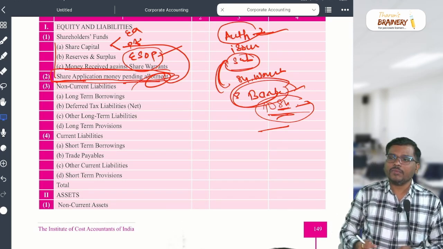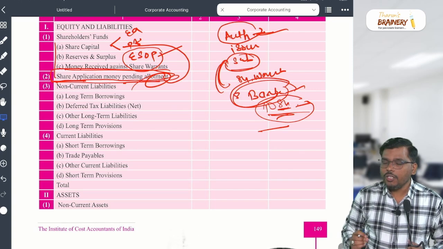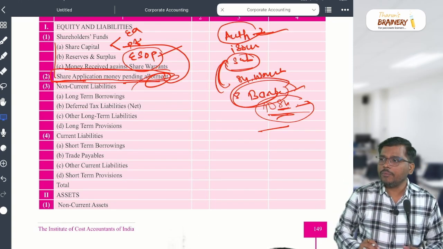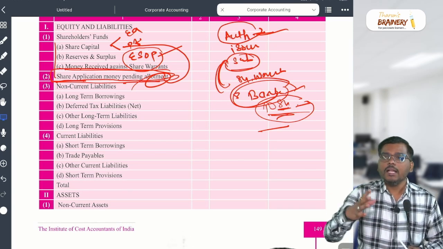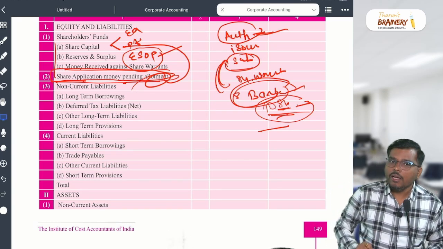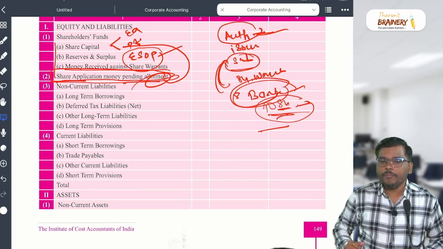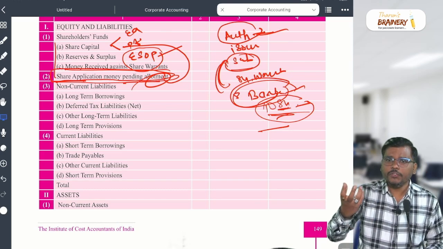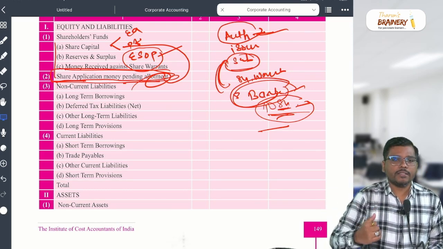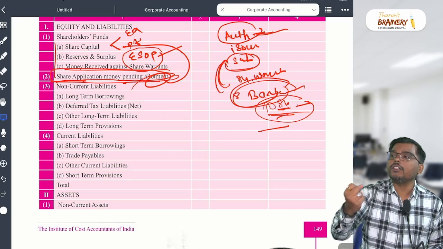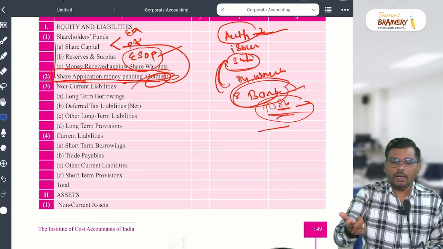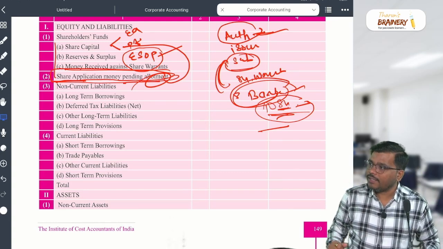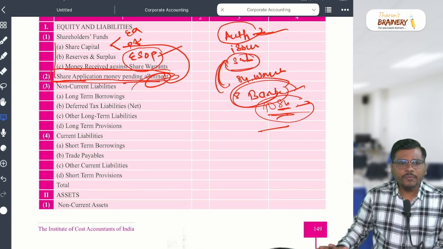Debentures are a long-term debt instrument issued by the company to raise funds. Bonds are the same thing. Public deposit: sometimes the company accepts deposits from the public, so there is a liability for the company. Thereafter, loans and advances. If the company receives loans or advances from a third party or from its subsidiary, it is a liability for the company. So that will come under loans and advances.